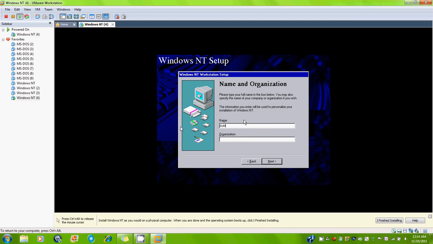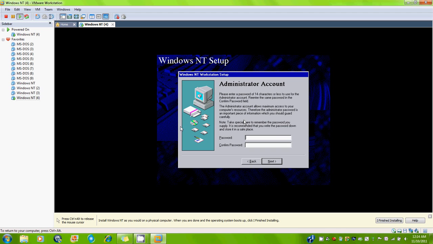And you put whatever name, I'm just going to use my name. And the organization, I'll just put the class. You can put whatever. Next. And the CD key, we're just going to type in there, and it is 815 59 19 783. Next, and the name of the computer.